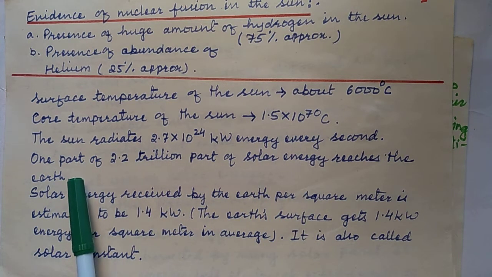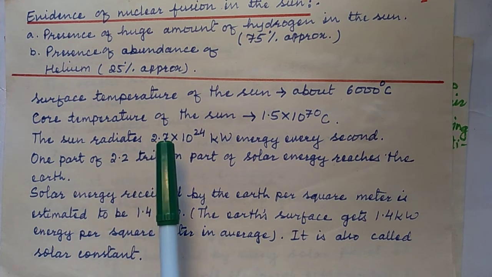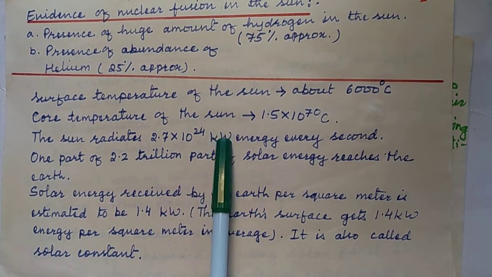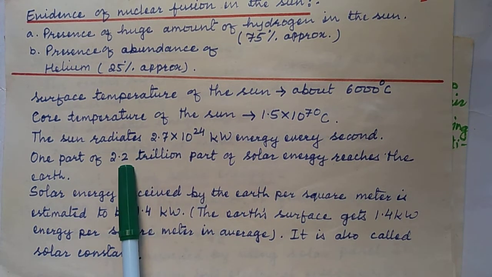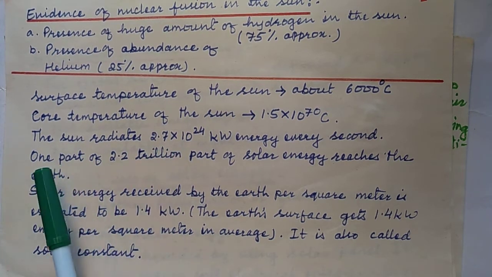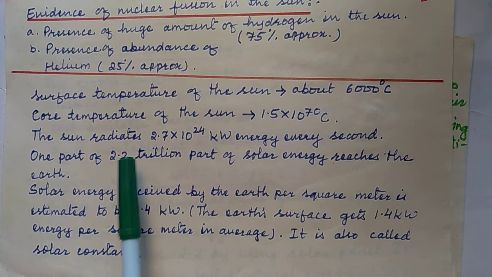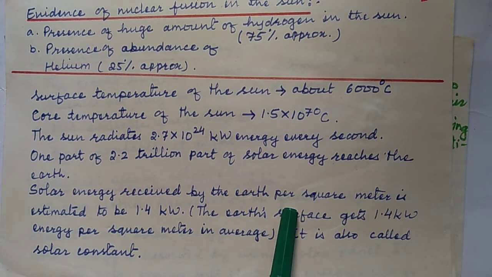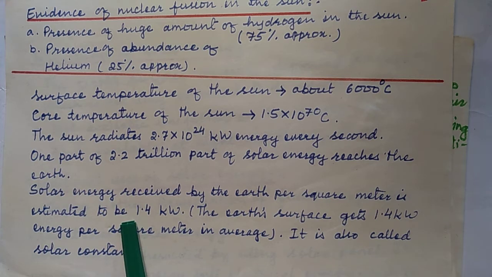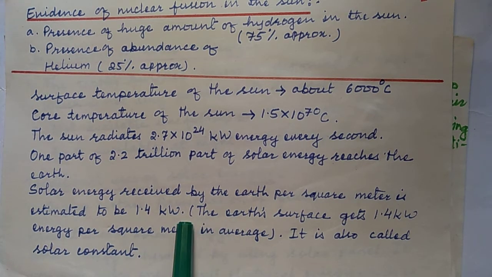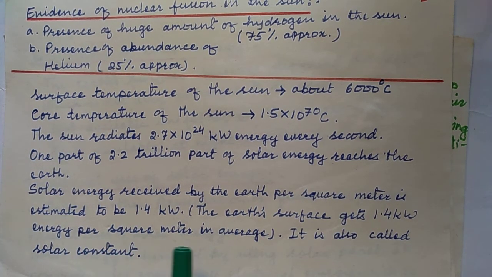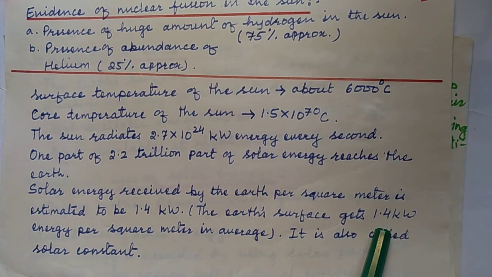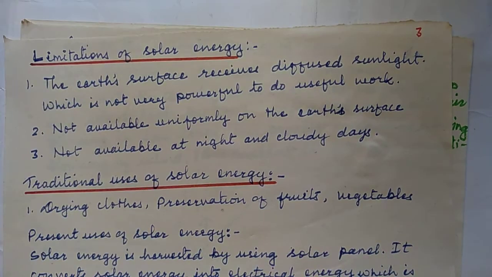The sun radiates, gives out 2.7 × 10^24 kilowatt energy every second. If we take this as 2.2 trillion part of solar energy, then only one part reaches up to the earth, right? So solar energy received by the earth per square meter is estimated to be 1.4 kilowatt. It can be said this way also: the earth's surface gets 1.4 kilowatt energy per square meter on average, and this amount is also called solar constant.